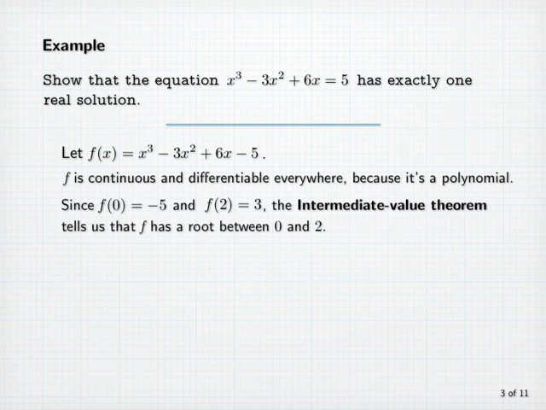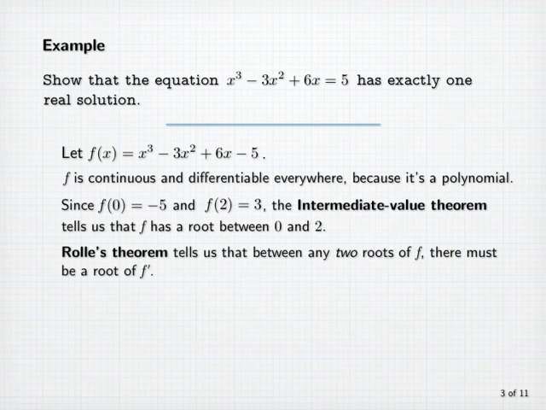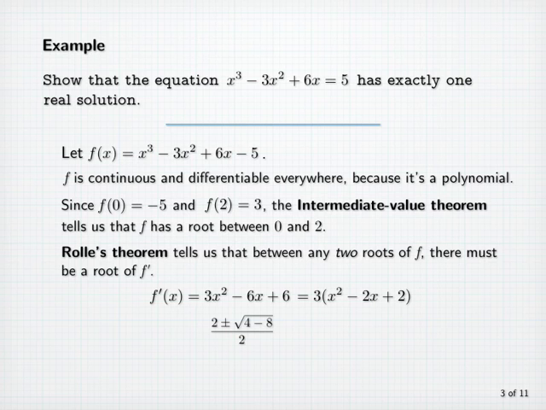Now we need to show that there can't be two solutions. Rolle's theorem tells us that between any two roots of f, there must be a root of f'. So let's have a look at f'. It's 3x squared minus 6x plus 6, or 3 times (x squared minus 2x plus 2). Then by the quadratic formula, if f'(x) equals 0, then x must be one of the numbers (2 plus or minus the square root of (4 minus 8)) divided by 2. But those are the complex numbers 1 plus and minus i.